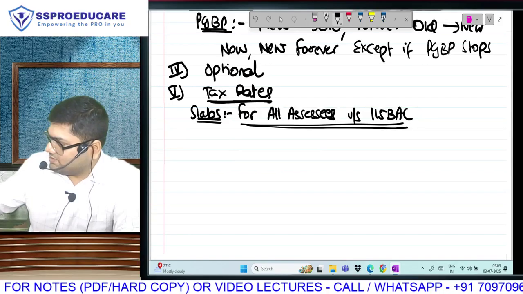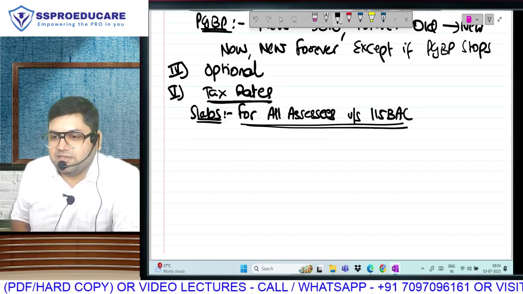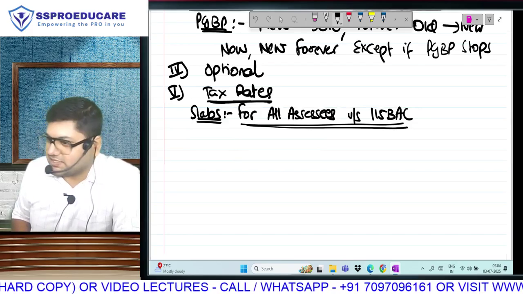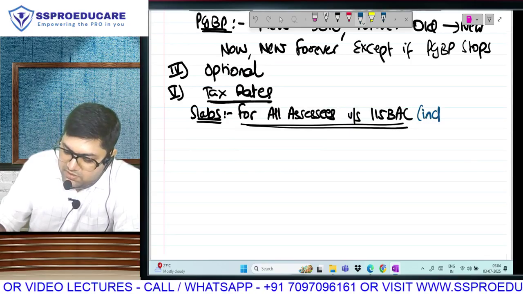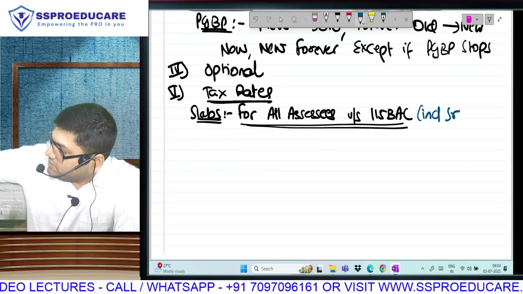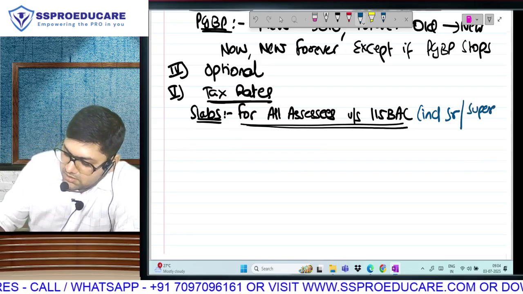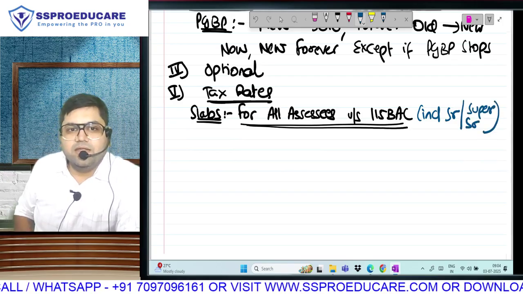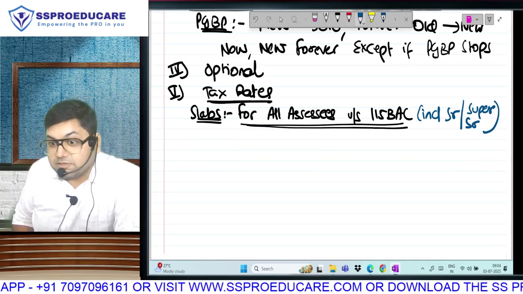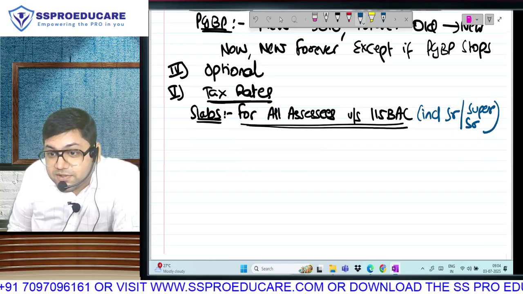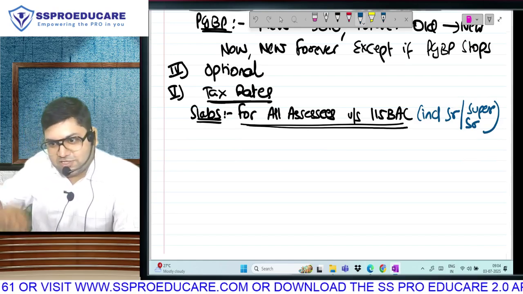So you will always have to do this. In the new regime, there is no division, bifurcation, or special benefit that is given to senior citizens. When I say all assessees, मतलब including senior and super senior citizens. Everyone same steps. मतलब one thing be clear in advance that there is no additional benefit for senior citizens in the new regime. Whatever is the benefit, it is a common benefit.